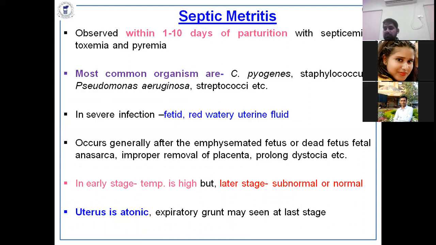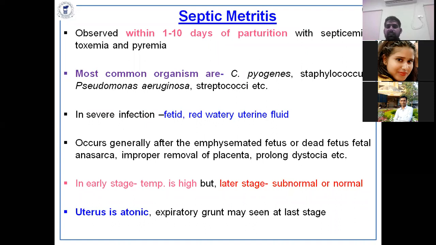So it leads to more expenditure of money if not diagnosed at a very early stage. Sometimes expiratory grunt may be seen in the last stage, near death. And the main thing is that the uterus is atonic, which leads to accumulation of pus inside, and formation of pus occurs continuously, so it is very difficult to manage.